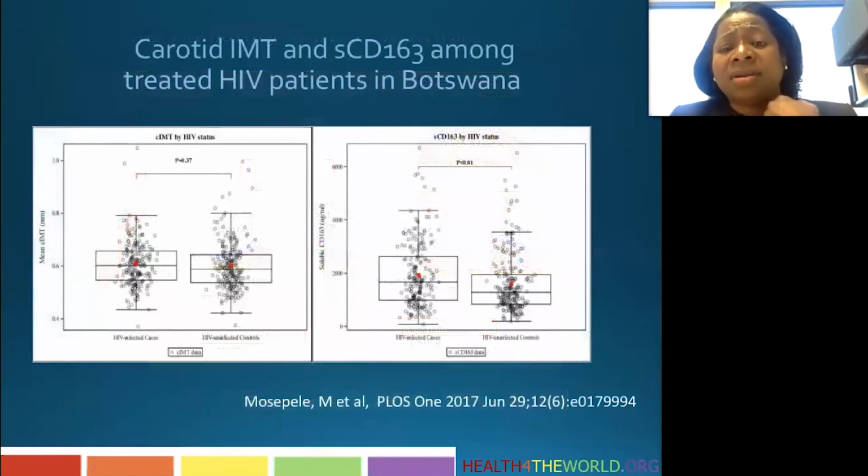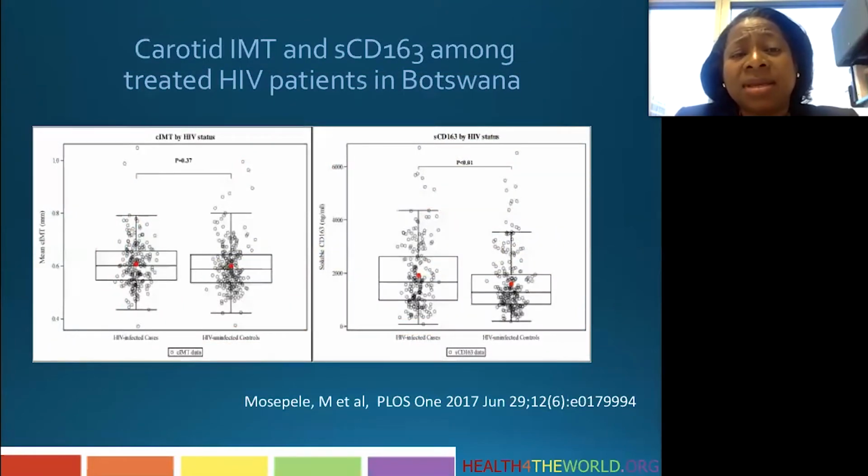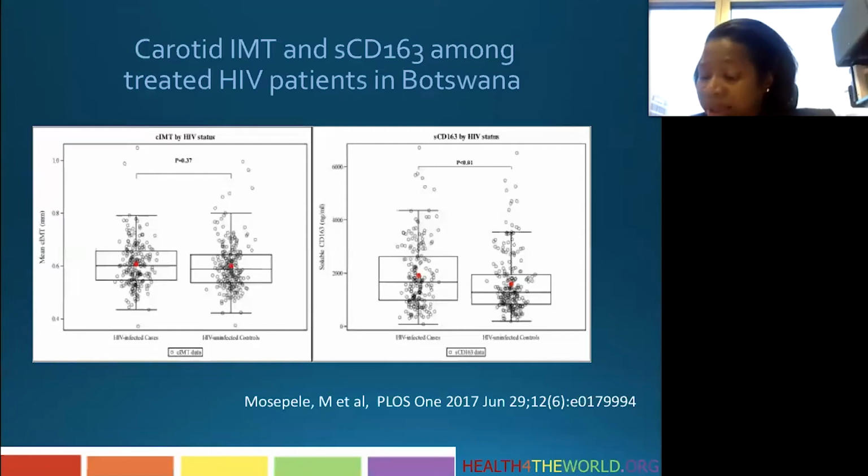And a study in Botswana that was published earlier this year looked at carotid IMT and one of the monocyte activation markers, soluble CD163. And CD163 is a marker that sits on the monocyte membrane and is knocked off when the monocyte is activated. So soluble CD163 in the blood is a measure of immune activation or monocyte activation. And in this study, they looked at carotid IMT by HIV status.